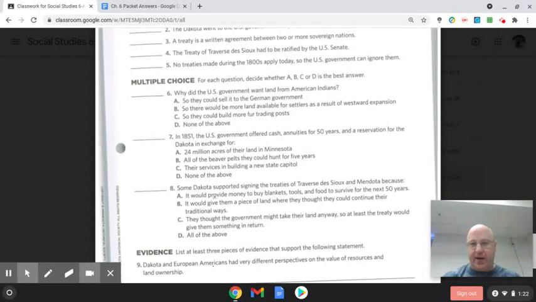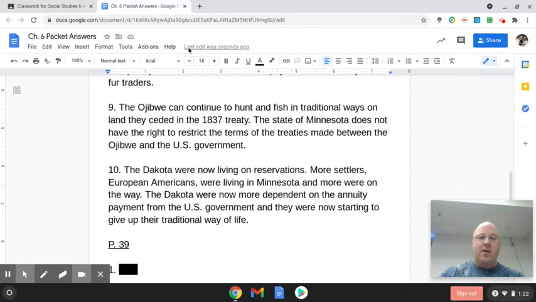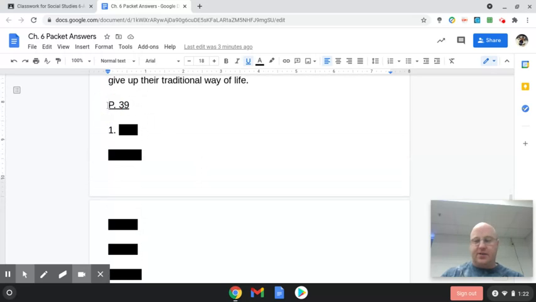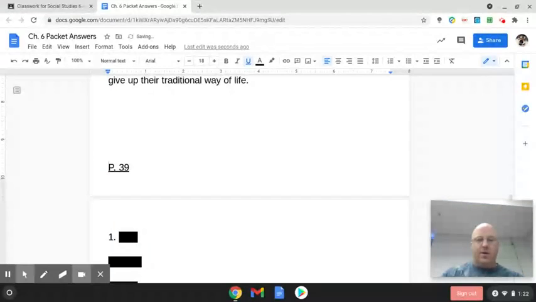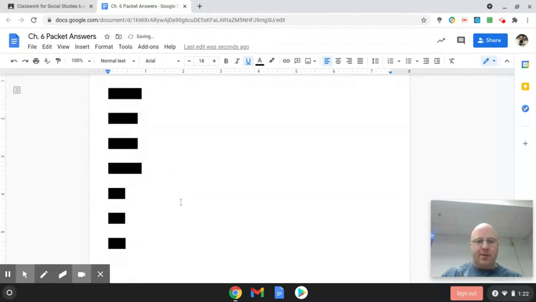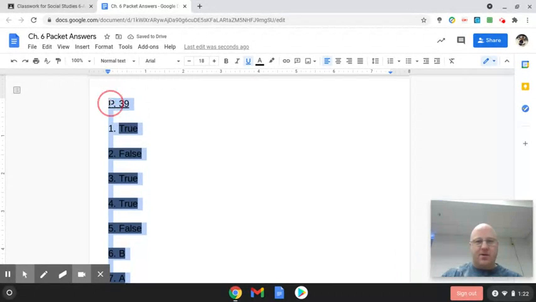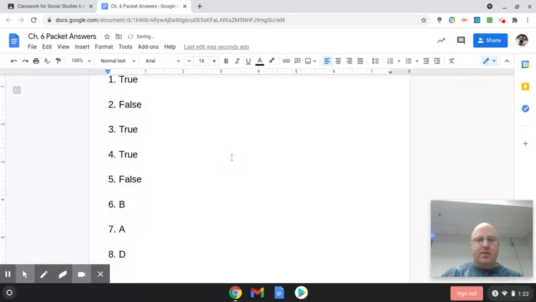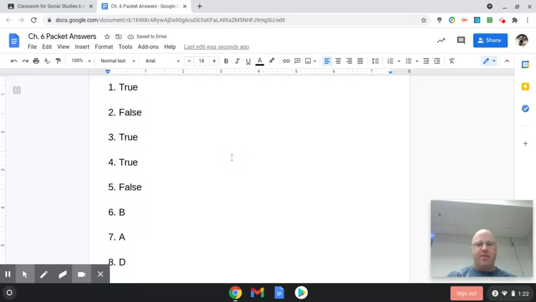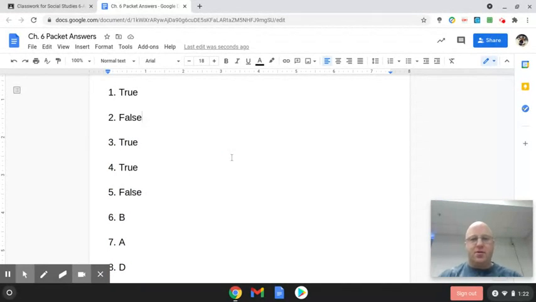It would provide them money to buy blankets, tools, and food to survive for the next 50 years. It would give them a piece of land where they thought they could continue their traditional way, so they could keep some of their land. And they thought the government might take their land anyway, so try to keep some of it. So here are those questions. I'm just going to slide this down here so you can see them all on one page. Maybe. I just have to be smarter than the computer. So there are all your answers for page 39. So true, false, true, true, false, A, B, D.